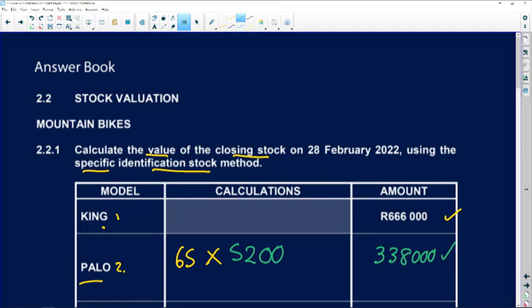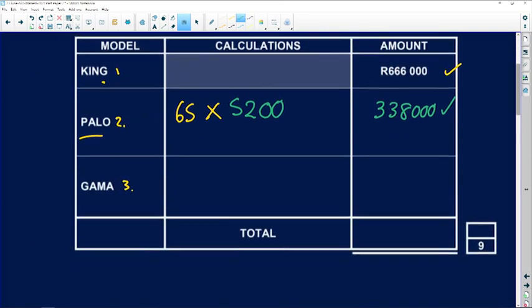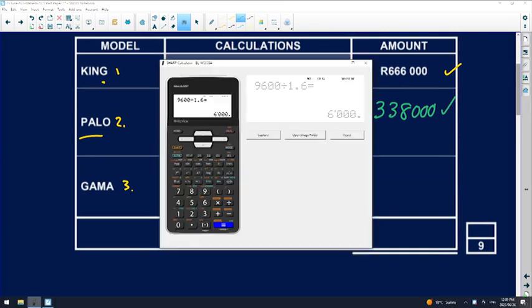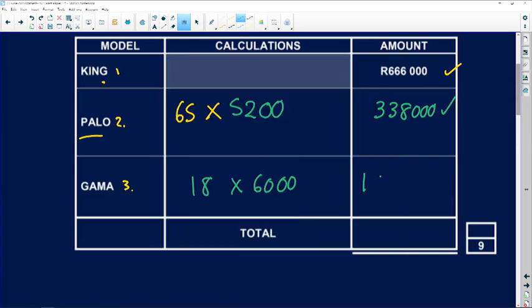Right, 18 times 6,000 will give me the value of my Gamma bikes. So 18 times 6,000, and that gives us 108,000.